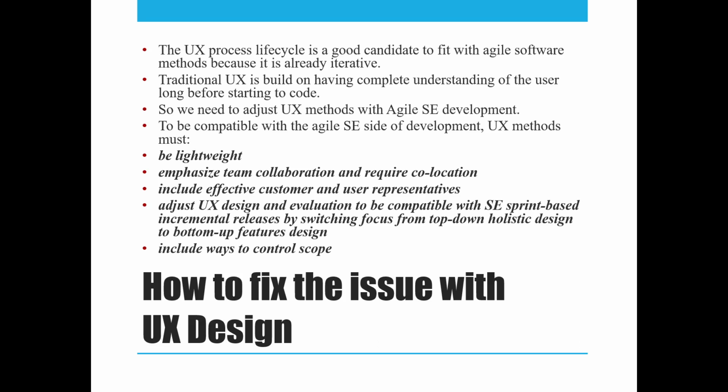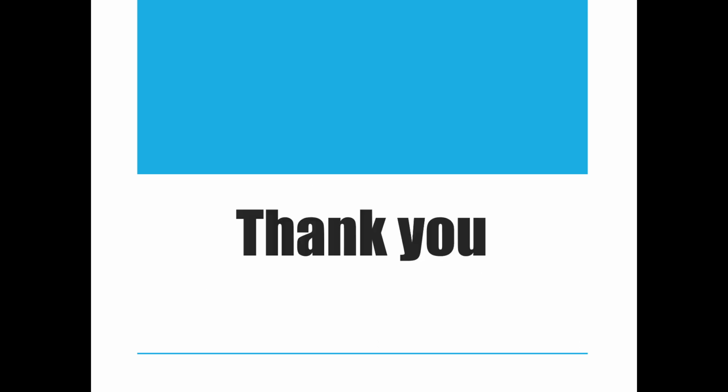The UX team should work rigorously to make sure that all the required functionalities fit along with the designing, so that the customer's needs are met and at the same time the functionality is covered. So these are the ways in which you can fix the issues or drawbacks of the software engineering process with UX designing, so that UX gets incorporated in the agile process and both can work hand in hand. Thank you.